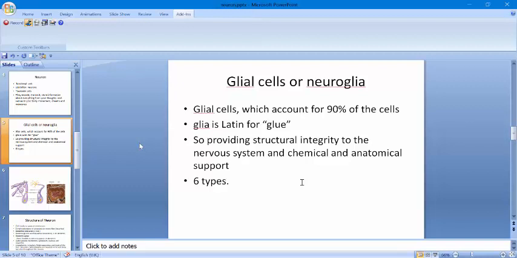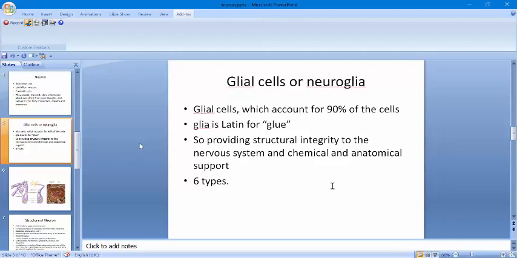So it helps in insulation. Such insulation enables neurons to transmit action potentials more efficiently and rapidly. The difference is that oligodendrocytes form myelin around axons in the central nervous system, while Schwann cells form myelin around axons in the peripheral nervous system.